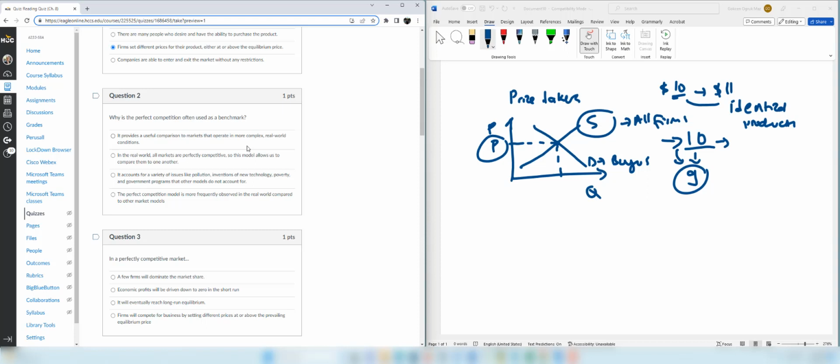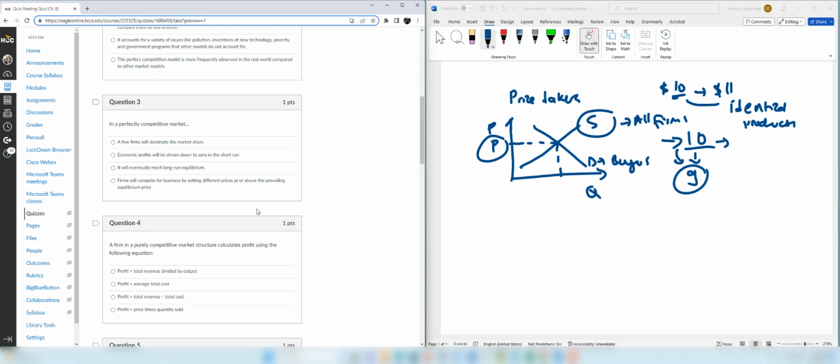So let's read the answers. It provides a useful comparison to markets that operate in more complex real-world conditions. This is the correct answer. In the real world, all markets are perfectly competitive. This is not correct. It accounts for a variety of issues like pollution, invention of new technology, poverty, and so on. This is not correct. The perfect competition model is more frequently observed in the real world compared to other market models. That's not correct either.